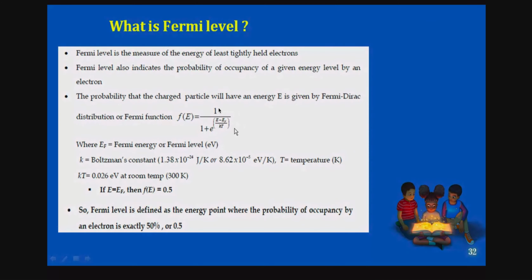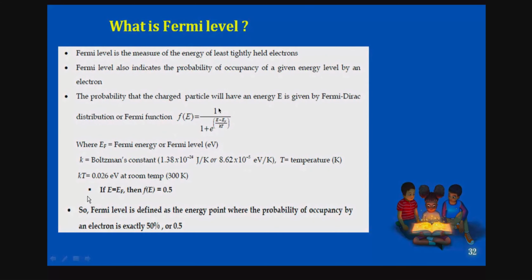According to our requirement, here EF is nothing but the Fermi energy, which we have already done, where k, or k suffix B, we can write, is the Boltzmann constant. And we have kT here, which is approximately 0.026 electron volts at room temperature.